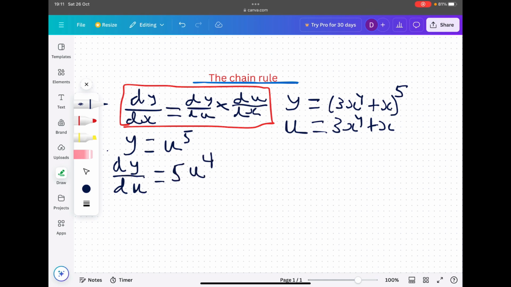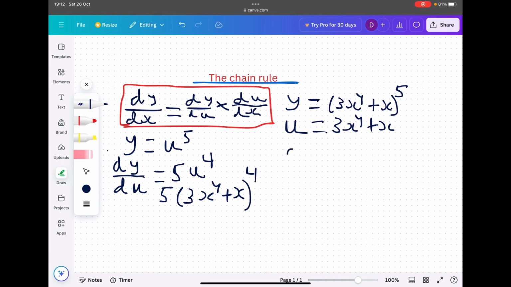But take a look at this u term. It's interesting because we know u is equal to 3x to the 4 plus x. So dy by du is 5 in brackets, 3x to the power of 4 plus x, all raised to the power of 4. Great, that is our first term sorted out, right? But what about this next bit? In this equation for the chain rule, the next bit is du by dx.